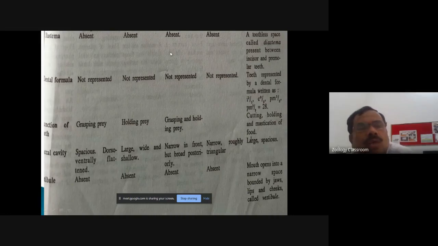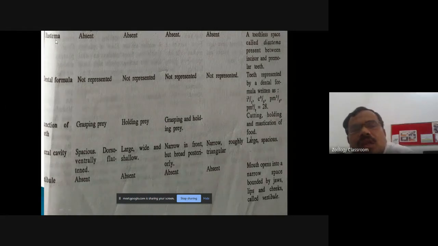Okay, now come to the diastema. What is the meaning of the diastema? So diastema, it is the toothless space present in the jaw. That is, the place where there are no teeth. Okay, so that space is called as the diastema.